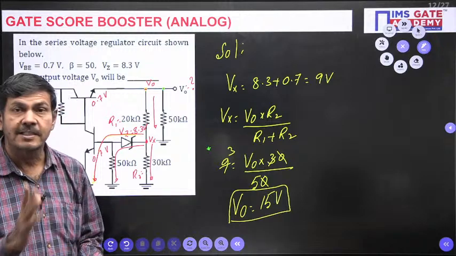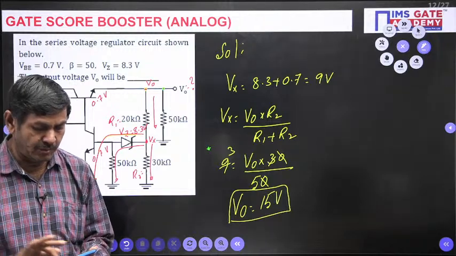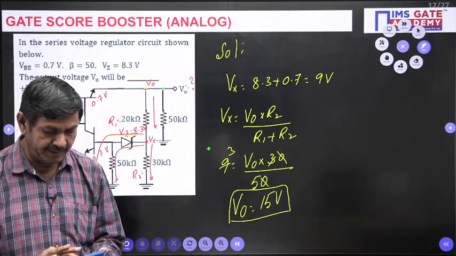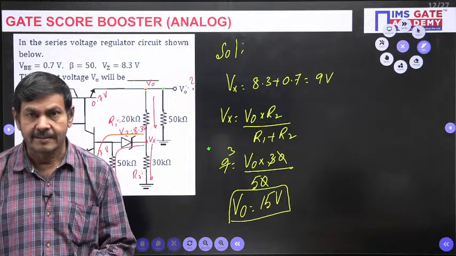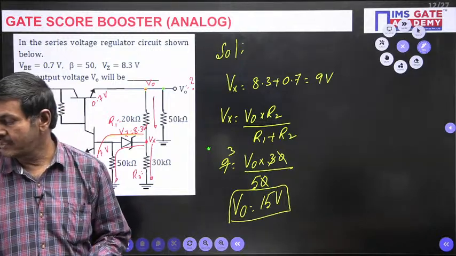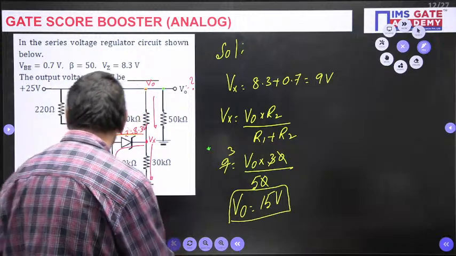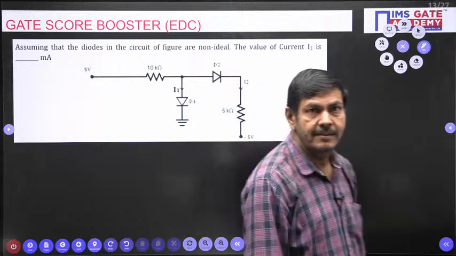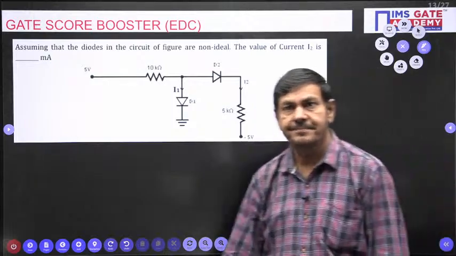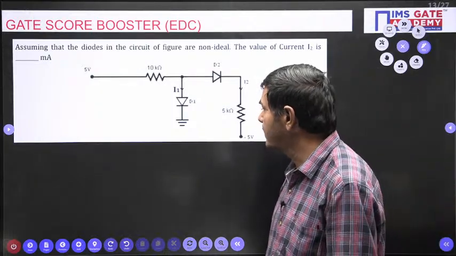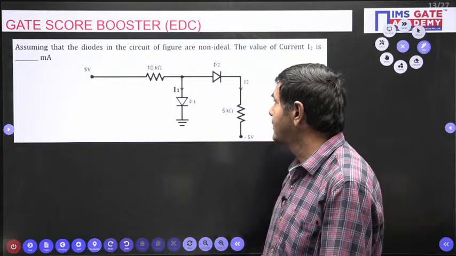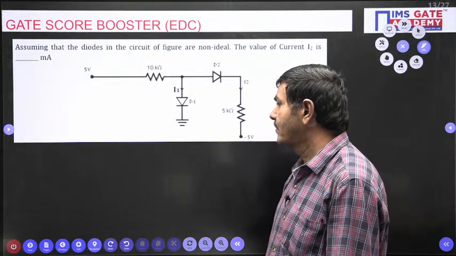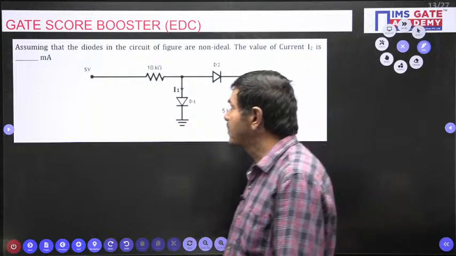The 15 volts is exactly correct. I wish to give one more question in your hand. You please try this. This is one more problem. You start doing this question.